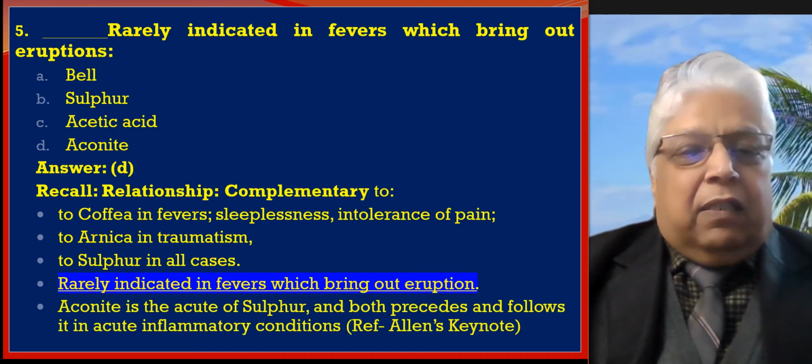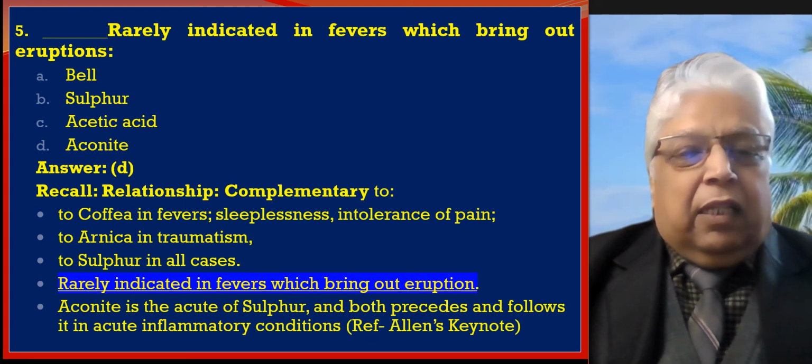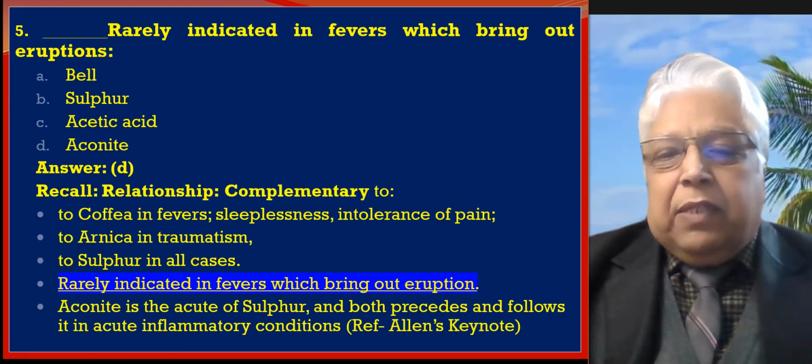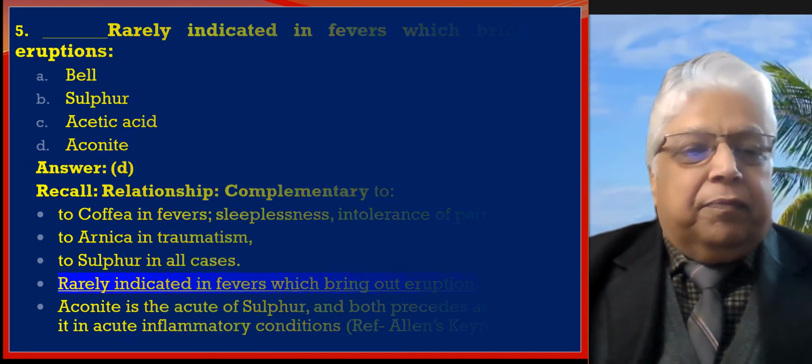So aconite is the acute of sulfur, and both precede and follow it in acute inflammatory conditions. The whole reference is from Allen's Keynotes for aconite.